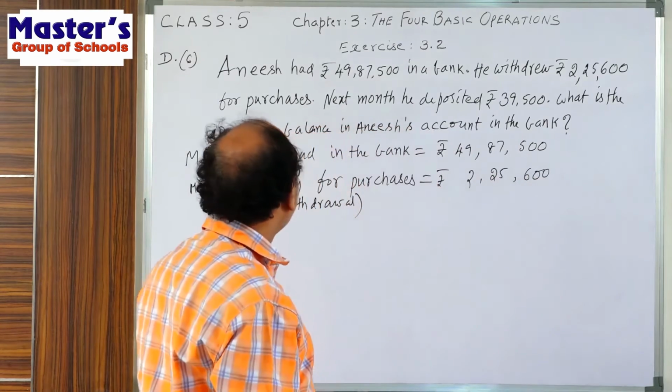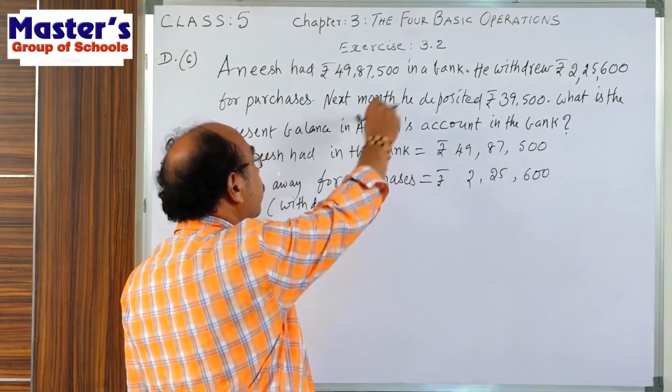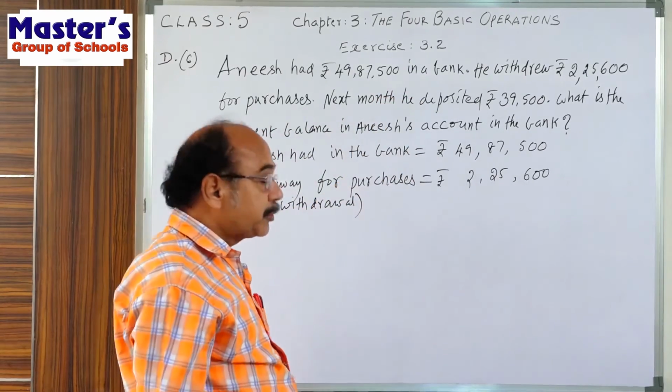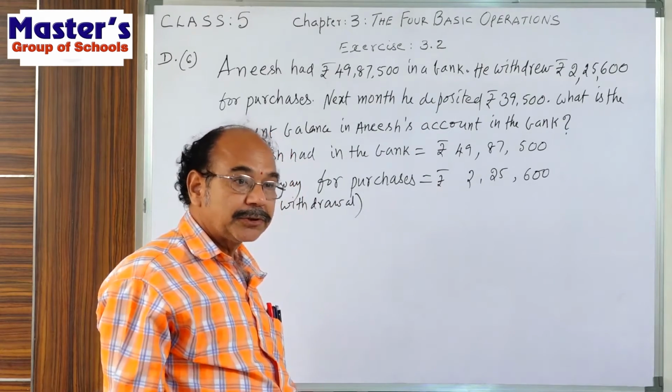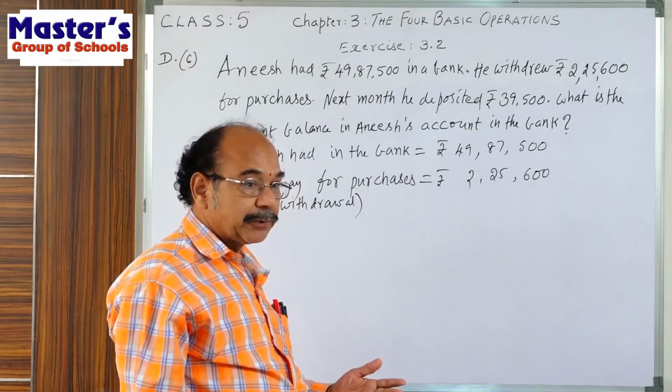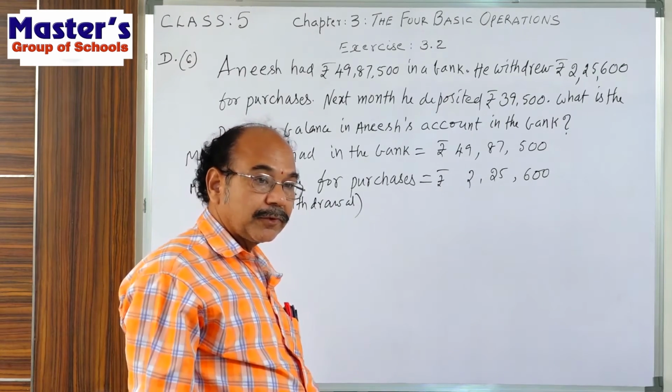Okay. Now come to the next one. Next month, he deposited 39,500 rupees. Deposited means in the next month again he is keeping some money in the bank.